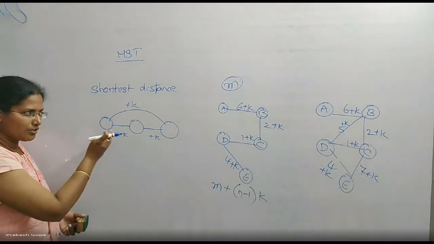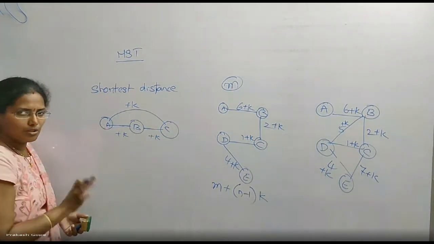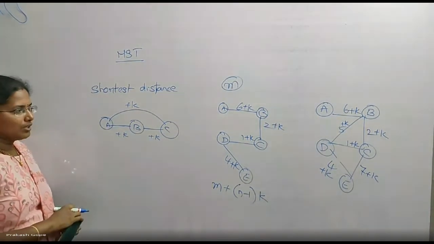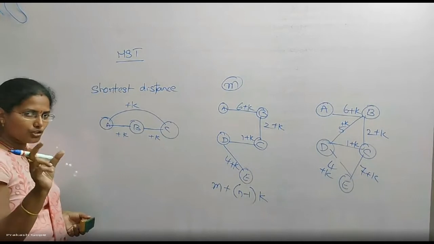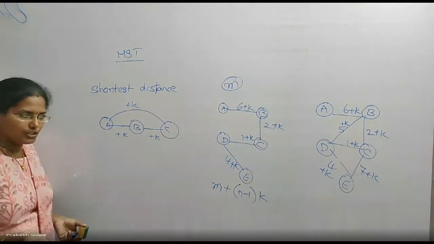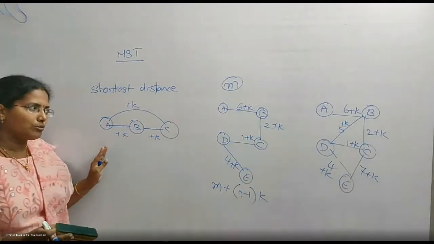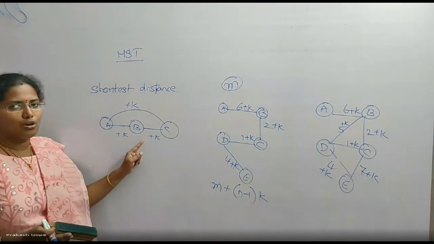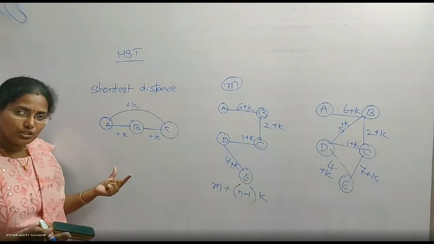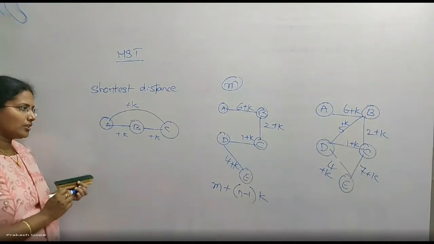before adding the constant figure, there is a shortest distance between AB, AC and BC. There is some shortest route. But if I add a constant figure to all the edge weights, does the shortest path change? I'm not talking about the cost. The cost will definitely change, like in the previous case, where the tree didn't change, only the cost changed. Now the same question about the shortest distance between a pair of vertices: by adding a constant figure to all the edge weights, does the shortest route change between the pair of vertices? No, right?